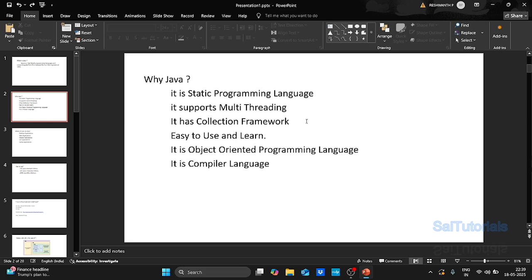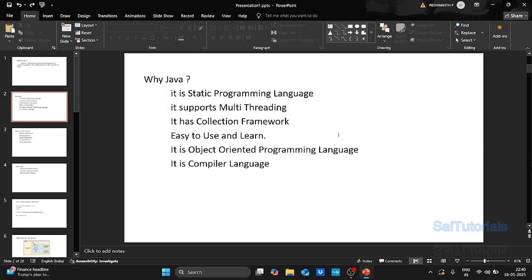And there's multi-threading. In Java, we can run multiple tasks at a single time, in parallel. It also has a collection framework, so it supports collections and the collection framework. Later you will understand what a collection and collection framework are. And Java is very easy to use and learn.